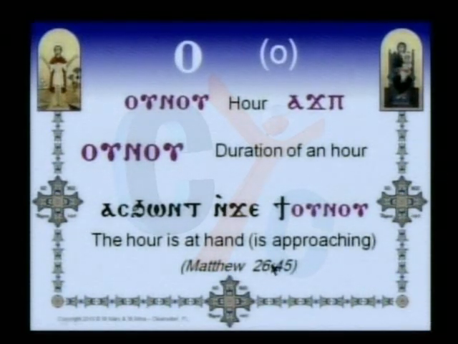In Matthew 26, it says, Aschont in jeti unu. In other words, the hour is at hand, or is approaching, or approached, because this is the past tense, but in translation it can mean as if it is a continuous thing. So aschont means it approached. What did approach? The hour approached. Tu ti unu, the hour approached.